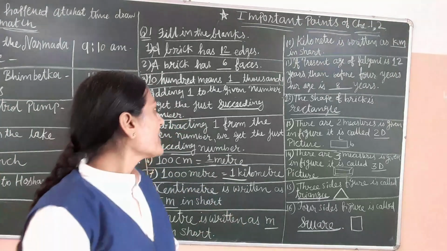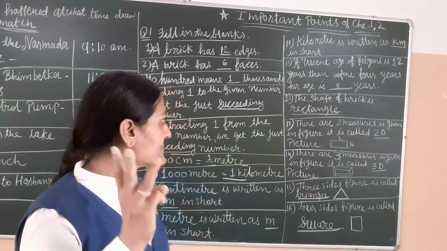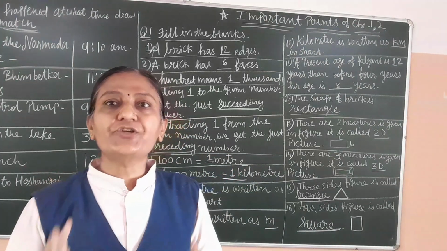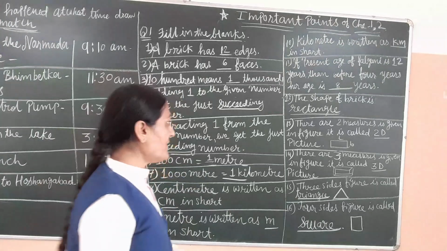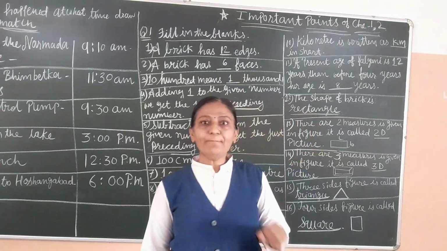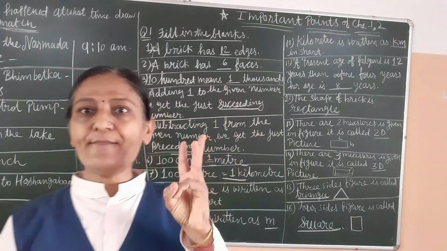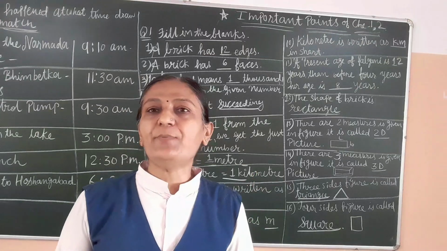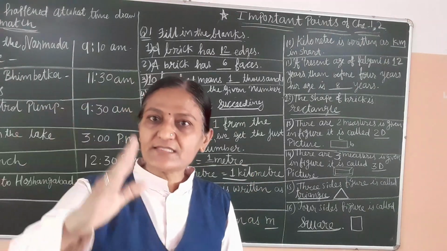There are 3 measures given in a figure. It is called 3D picture. It means length, breadth and height. So L, B and H. 3 dimension is there, 3 measures is there. So it is called 3D picture.